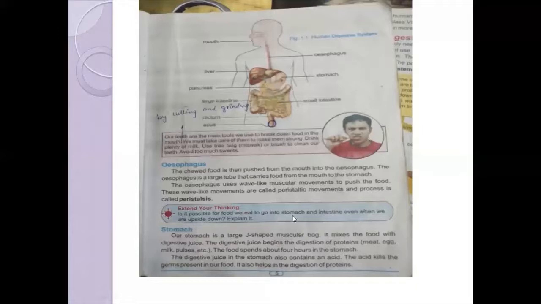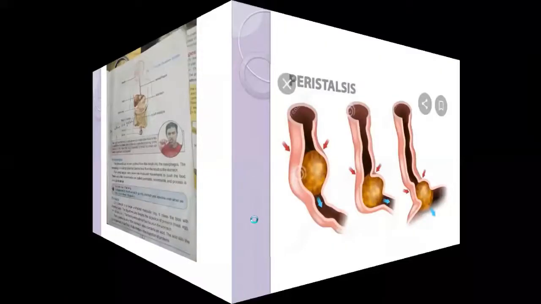Before going into the fourth part of the digestive system, here we have an assignment. This assignment you have to do in your notebooks. Is it possible for food we eat to go into the stomach and intestine even when we are upside down? Explain. If the answer is yes, the food can go, because gravity is not the only thing responsible for the peristaltic movement, and then the food can go into the stomach and intestine. But again, with difficulty, so the best way to take food is to sit properly.